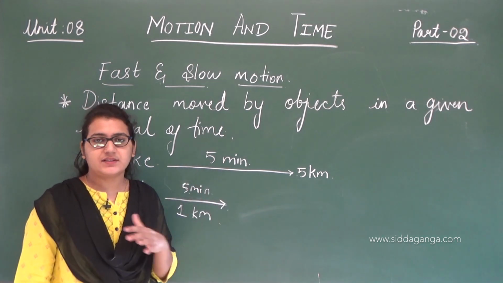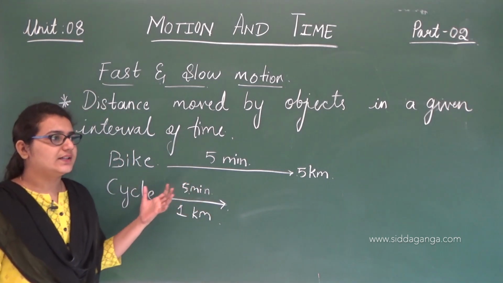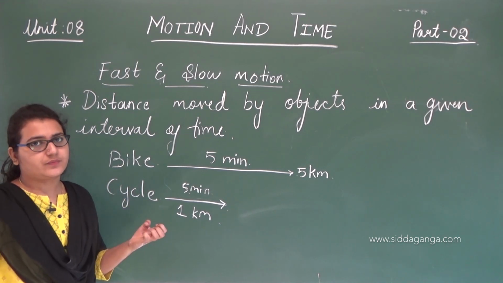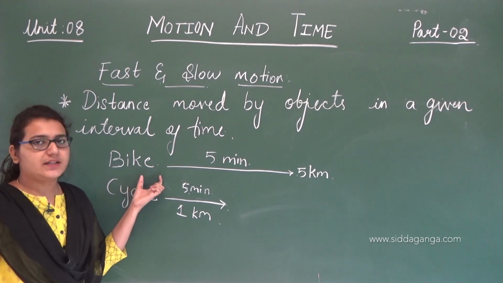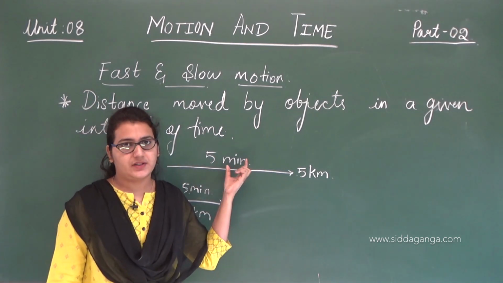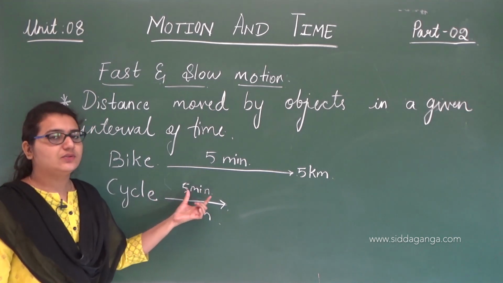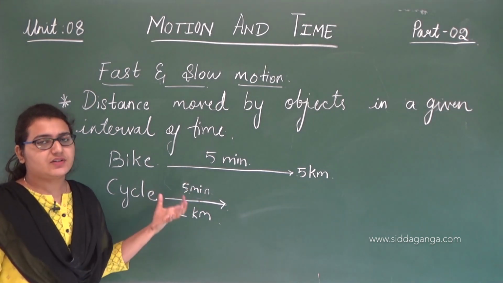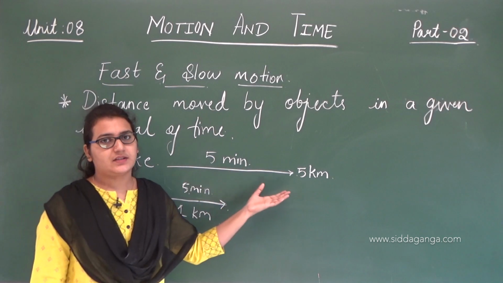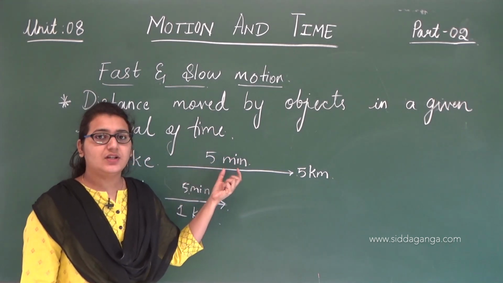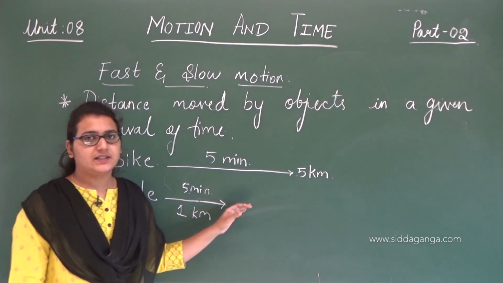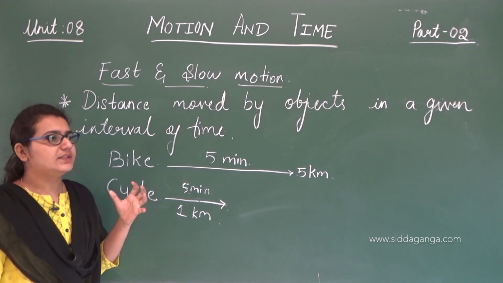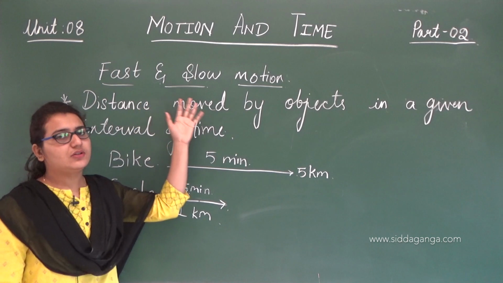In the earlier example, I had taken the same distance. So using that distance and time, you can clearly say which object moves fast or slow. See here, this bike has traveled 5 kilometers in 5 minutes, and this cycle has traveled 1 kilometer in the same time, 5 minutes. So which one is faster here? Of course, it's the bike, because in the same time it has covered more distance. So distance and time determine whether the object is fast or slow.